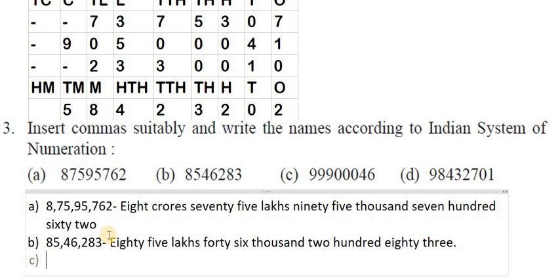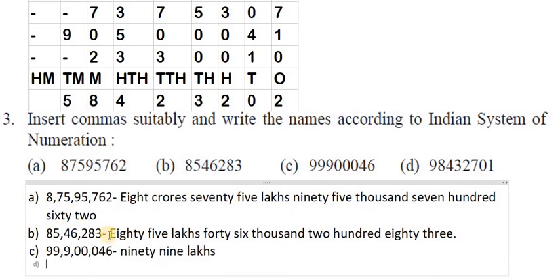What is the next question he gave? 99900046. Place commas after hundreds, thousands, 10,000s, lakhs, 10 lakhs. How to read this? 99 lakhs. One second, here you missed one digit, that is the reason you would get it wrong.